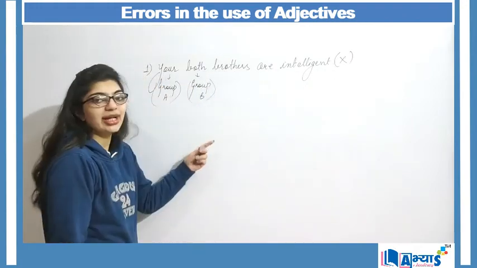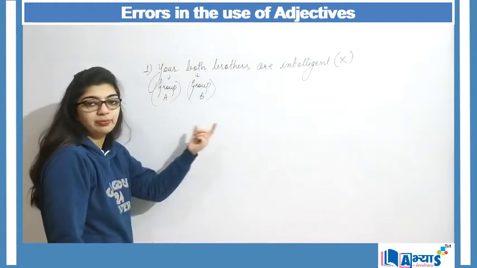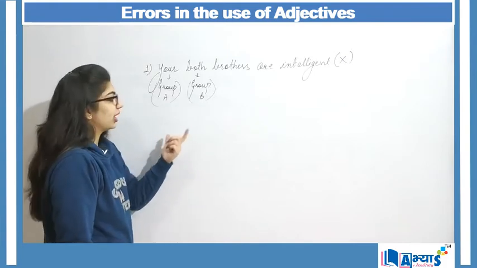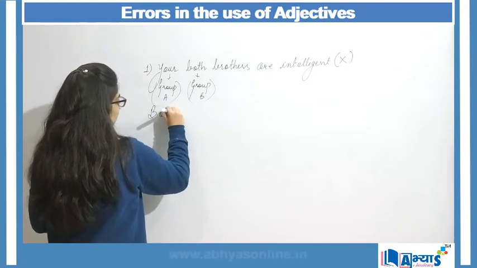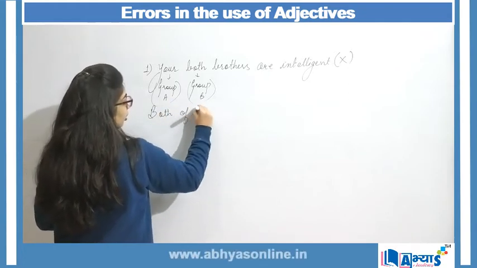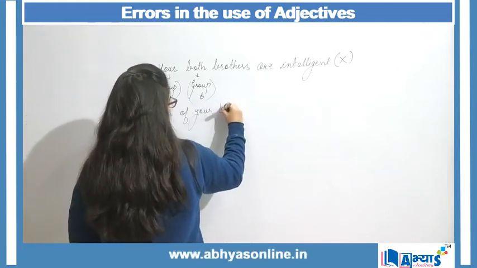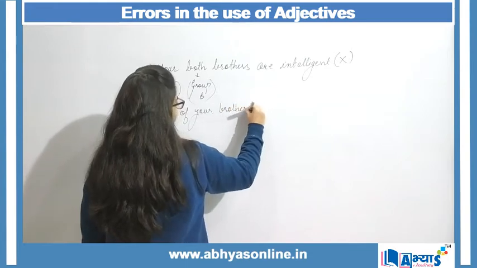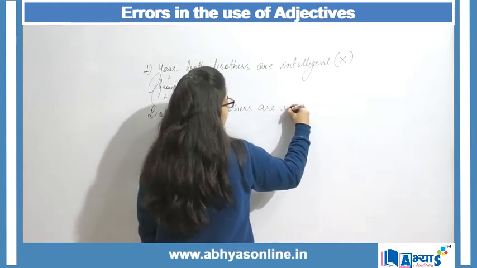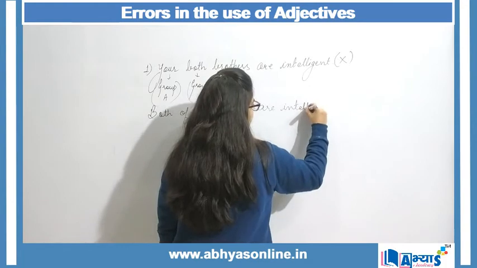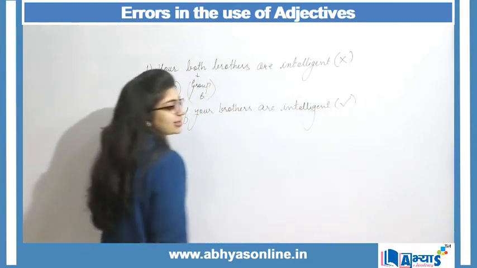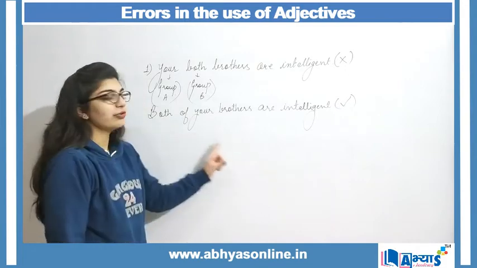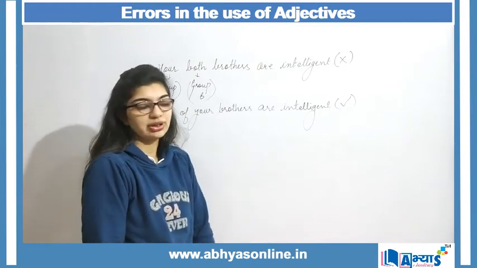And to make it correct, I said that Group B will precede Group A. So I say both of your brothers are intelligent. And this makes my sentence correct, that both of your brothers are intelligent.